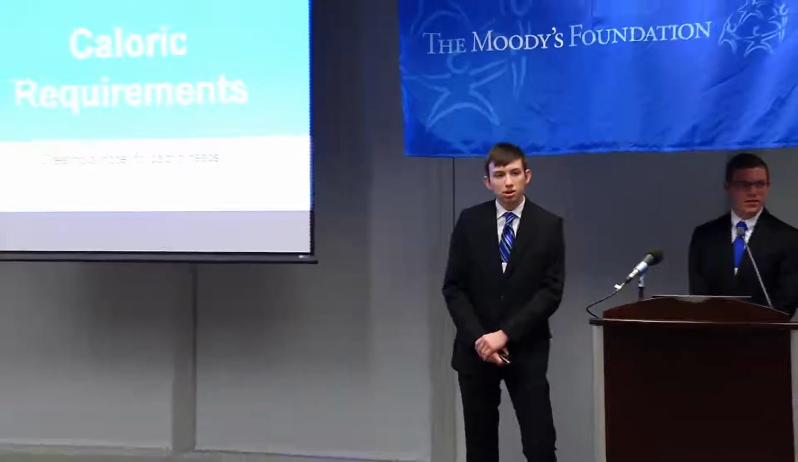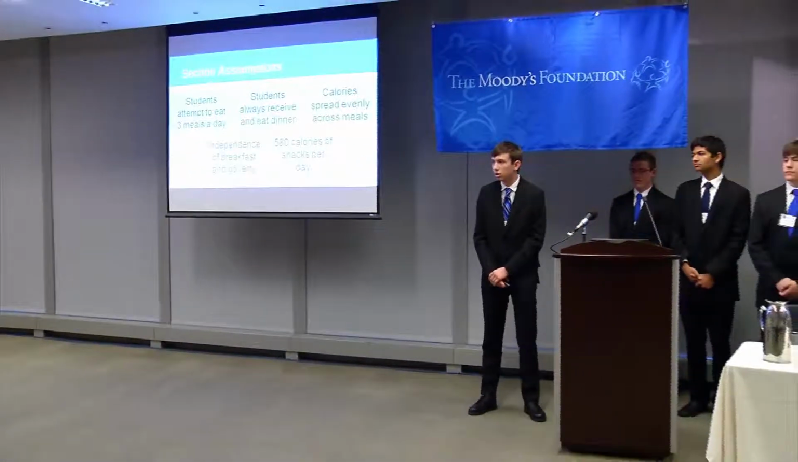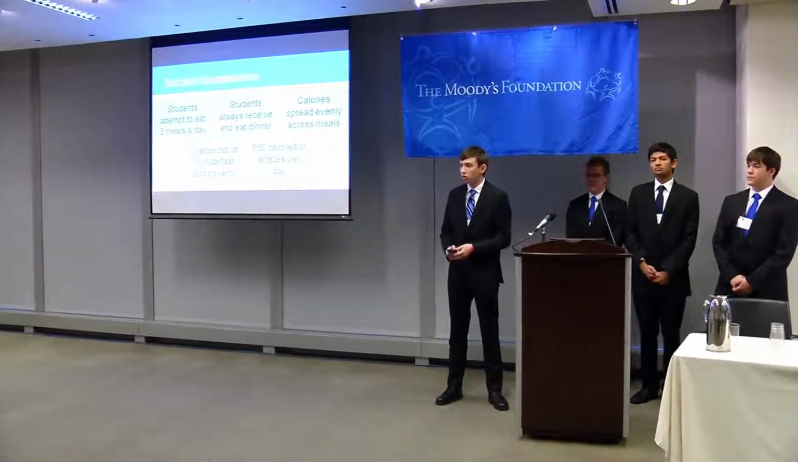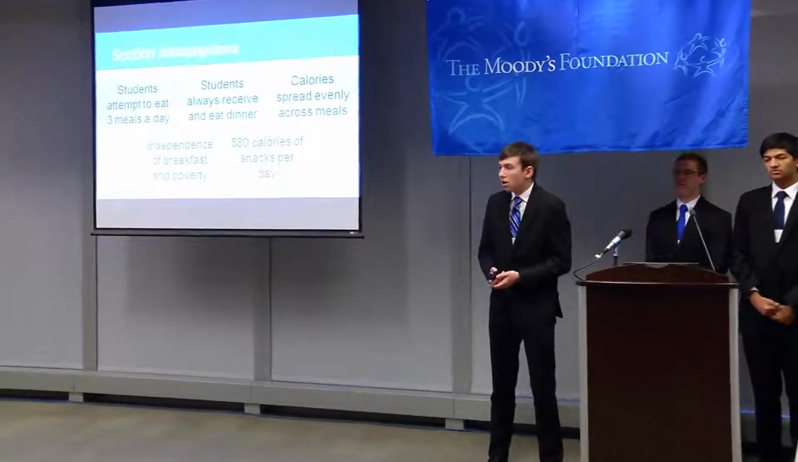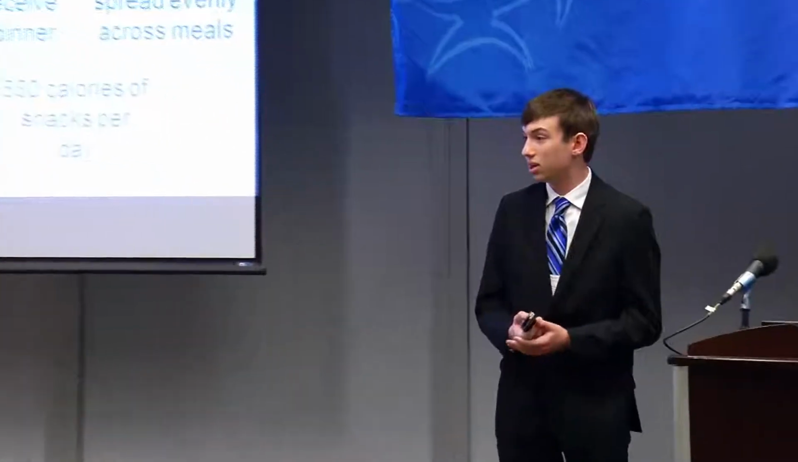So one of the major things our team was tasked with was creating a model representing students' caloric needs. Going into this, we made a few assumptions. First, that students would always attempt to eat 3 meals a day, and that students would always receive and eat dinner. We made this assumption in large part because the proportion of students who actively avoid eating is 0 or very nearly 0. We also assumed that calories spread evenly across meals. Although this wouldn't always be the case, we assumed this because we're working with an ideal situation here.